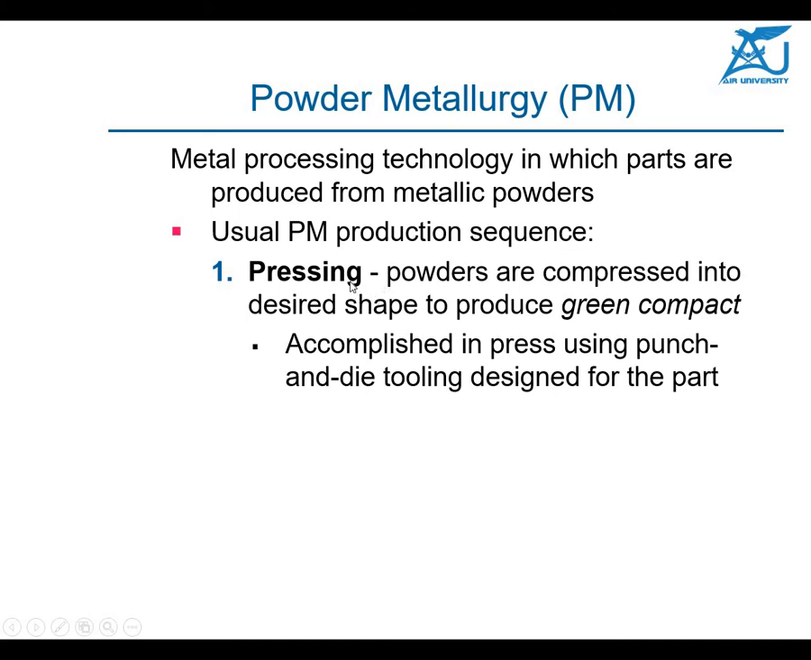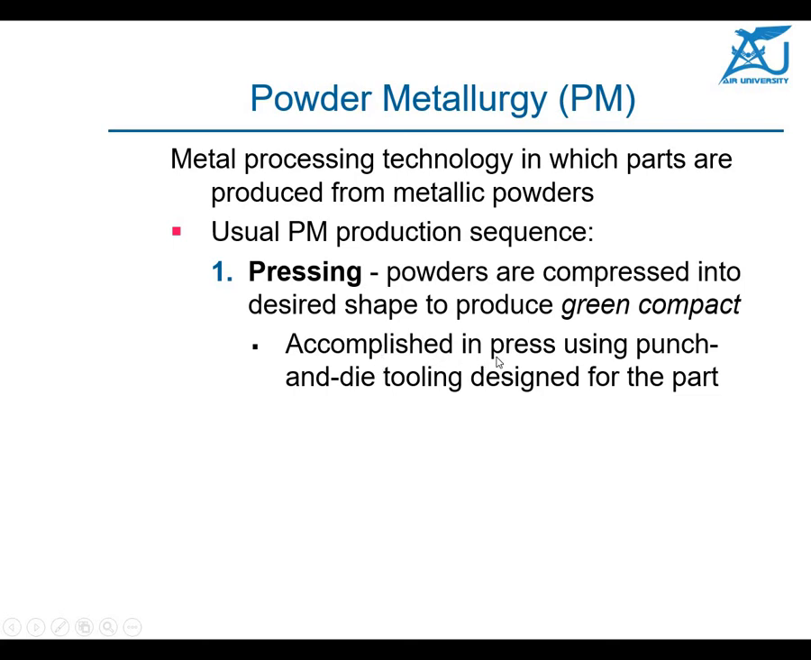Once we have made the powder with various techniques, the second step will be the pressing of the powders. Powders are compressed into the desired shape to produce a green compact. Why do we call it a green compact? Because it does not have good strength. Once the product has been pressed, you can easily break it by hand. Very small pressure can be applied to break that part. So unless that part is sintered in some furnace, it cannot be used for any purpose.